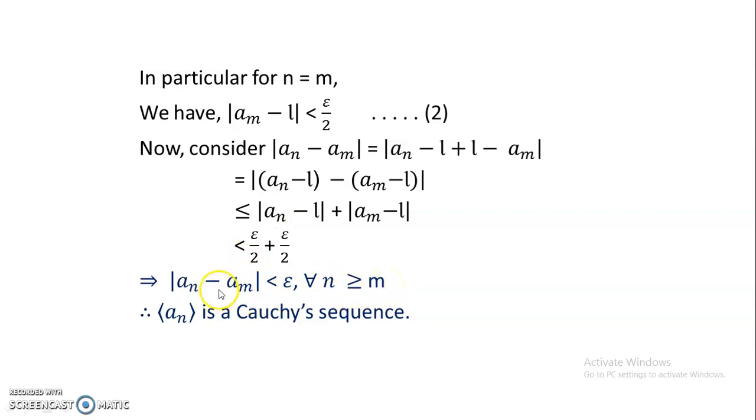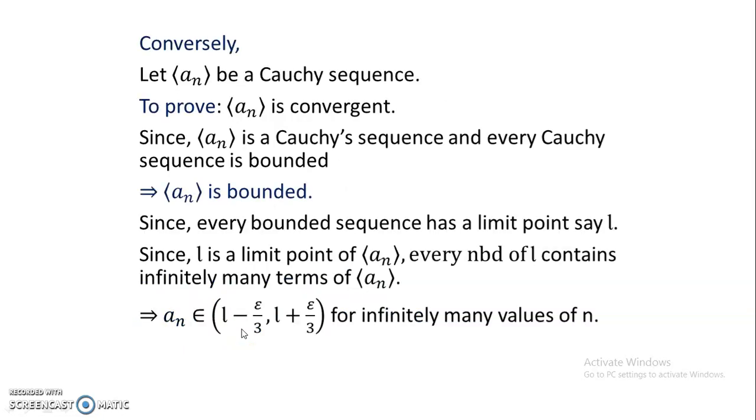We conclude that this is the definition of a Cauchy sequence, so the sequence An is a Cauchy sequence. Now let us prove the converse part.